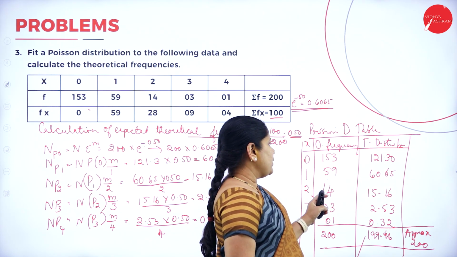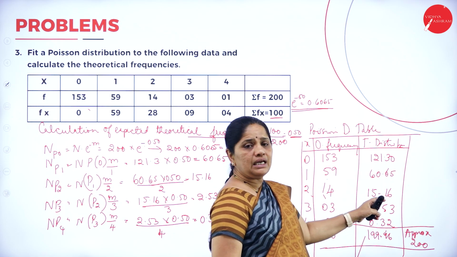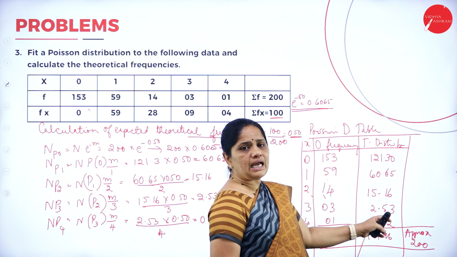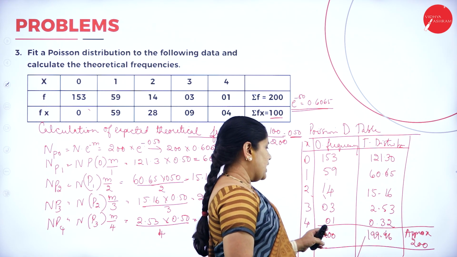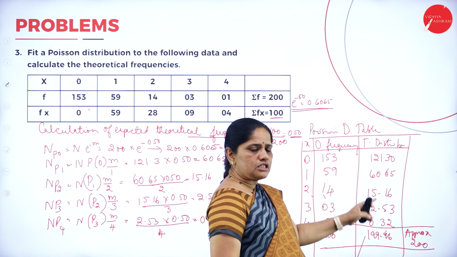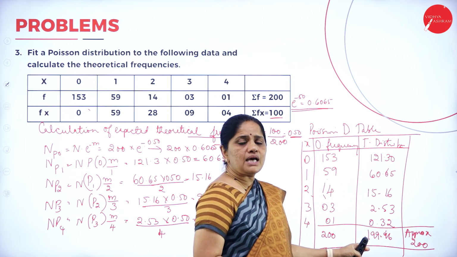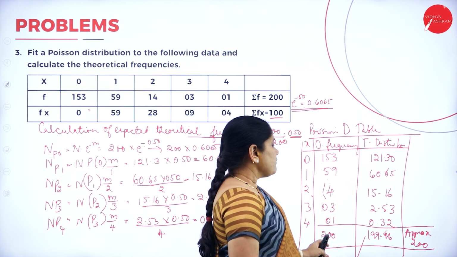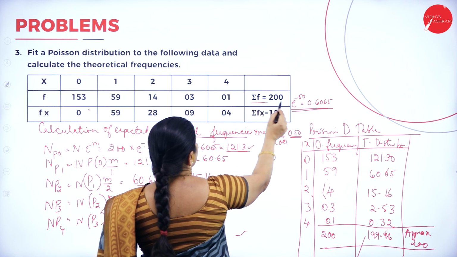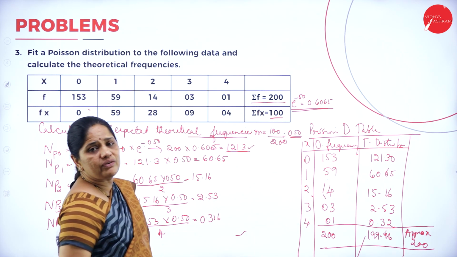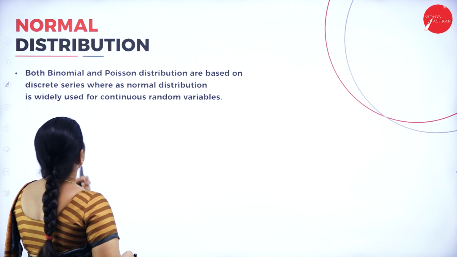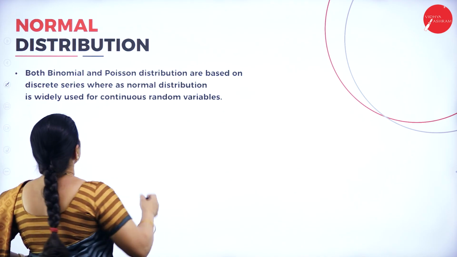Then when the observed frequency is 14, the value is 15.16. When the observed frequency is 3, I get 2.53. For 1, it is 0.32. Now when I add all these theoretical frequencies, it comes up to 199.6, which is approximately 200. So the same total frequency we got is also obtained in the theoretical distribution. Then next we'll go to normal distribution.